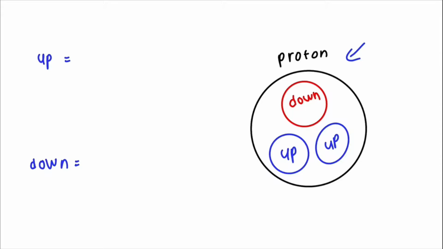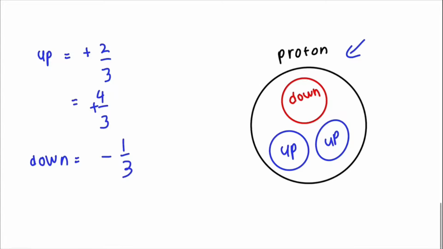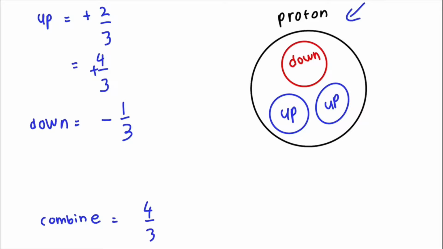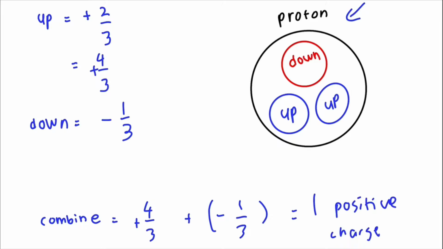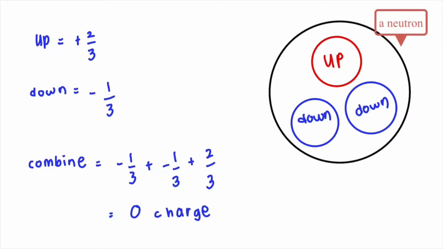A proton consists of 2 up quarks and 1 down quark. 1 up quark is equal to positive 2/3 charge. Since we have 2 up quarks, overall we have 4/3 charge. And since the proton has 1 down quark, we have negative 1/3 charge. By combining all these, 4/3 plus negative 1/3, we get 1 positive charge as the charge of the proton. A neutron is found to consist of 2 down quarks and 1 up quark. This results in an overall charge of 0.